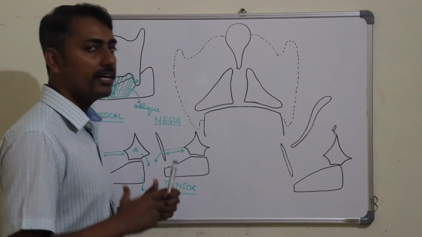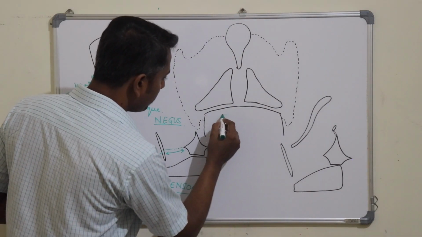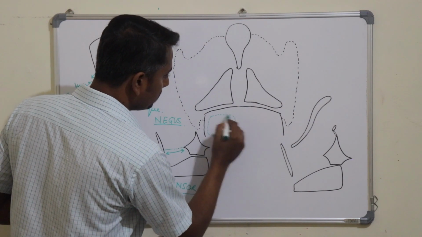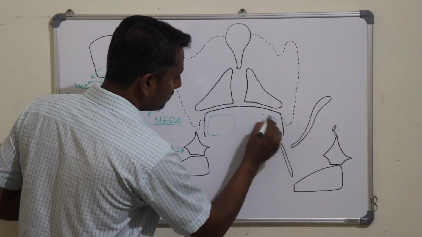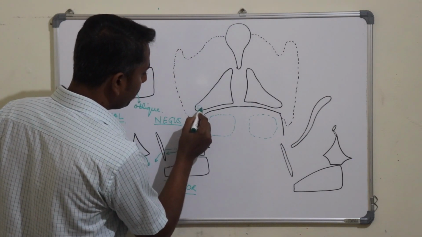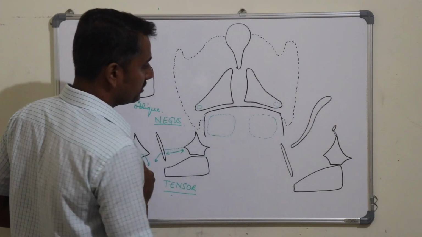So the posterior cricoarytenoid takes origin from the posterior surface of the lamina of the cricoid cartilage on both the sides, and gets attached to the posterior surface of the muscular process of the arytenoids.